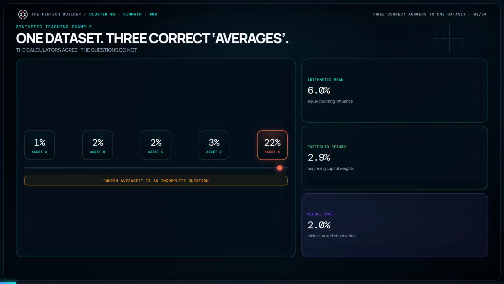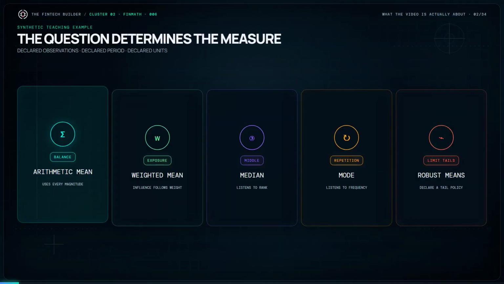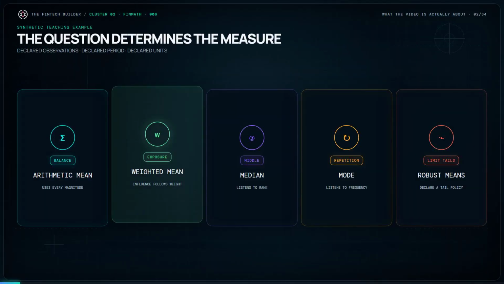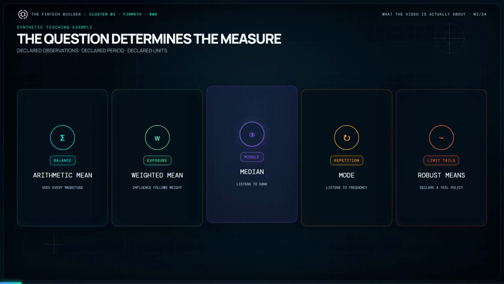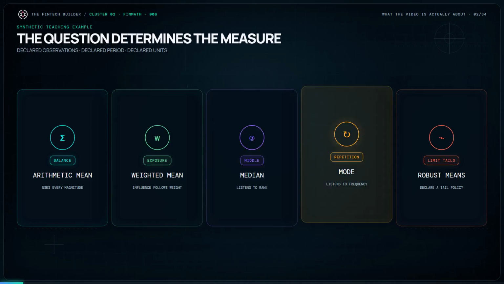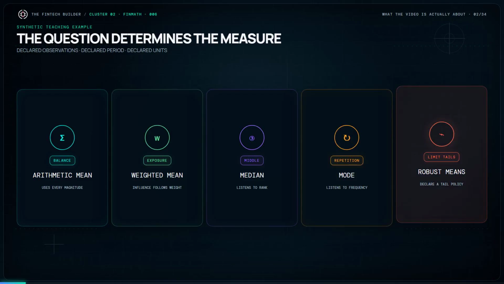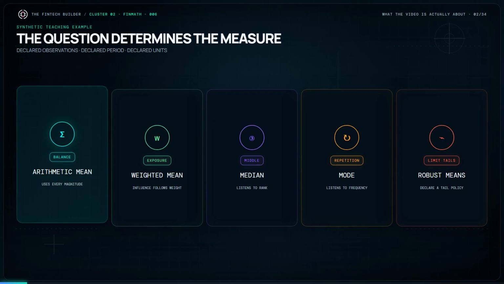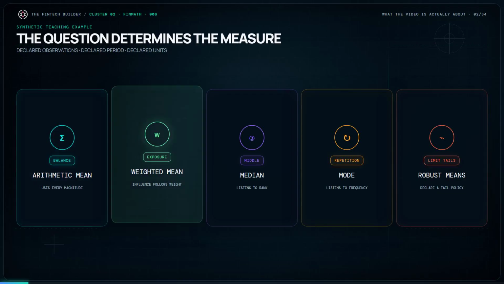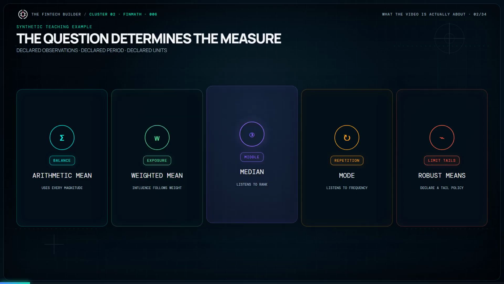The people answered different questions while using the same data. This video is about choosing the question before choosing the average. The subject is not a competition to crown one perfect average. Arithmetic mean asks where the observations balance under equal counting influence. Weighted mean asks what the average becomes when influence comes from capital, probability, volume, or another declared weight. Median asks for the middle rank.